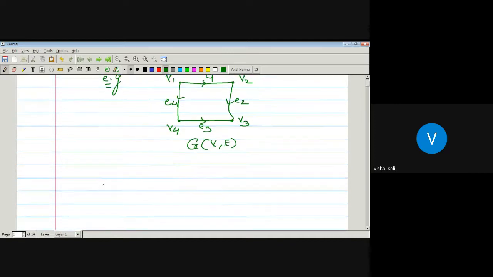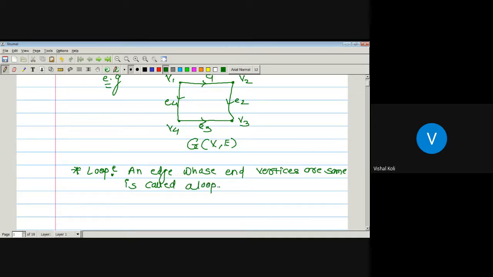Now let us see what a loop is. An edge whose end vertices are the same is called a loop. It means the edge travels from the same vertex to itself.